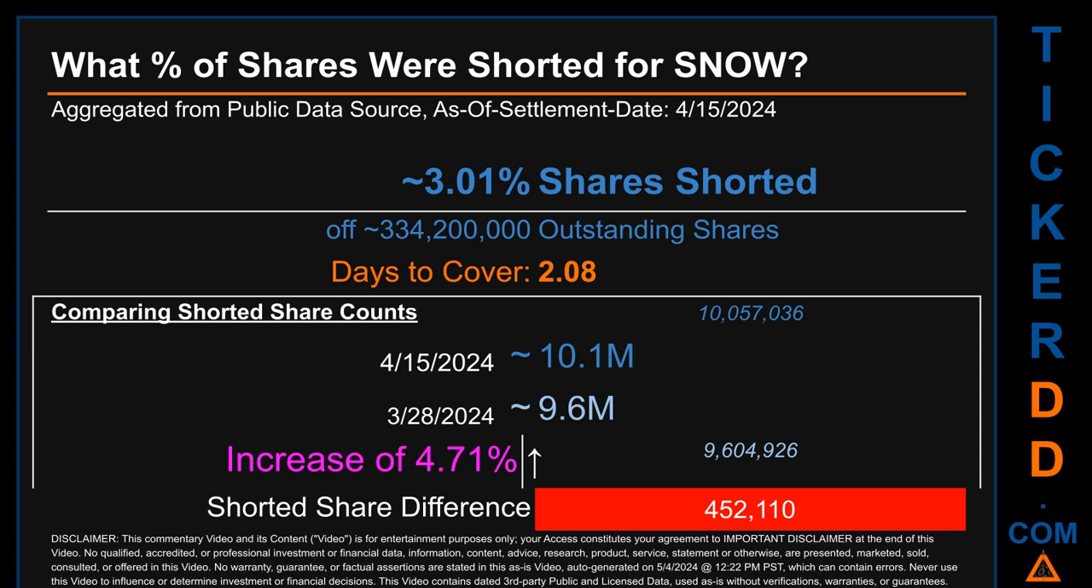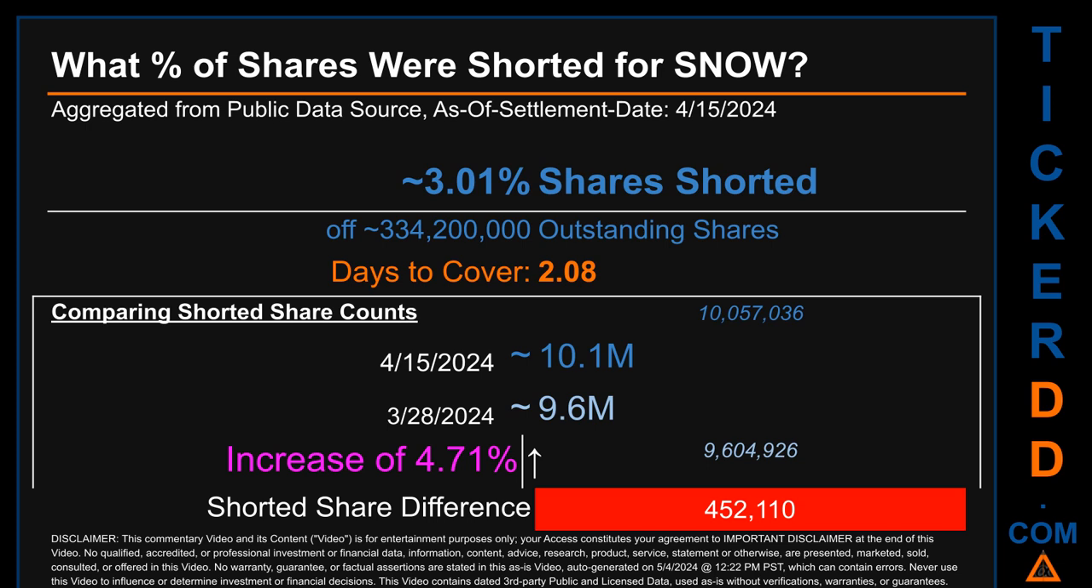What percentage of shares were shorted for SNOW for the 2-week period, ending on settlement date, April 15, 2024? About 10.1 million shares of SNOW were shorted out of a total of approximately 334.2 million outstanding shares.